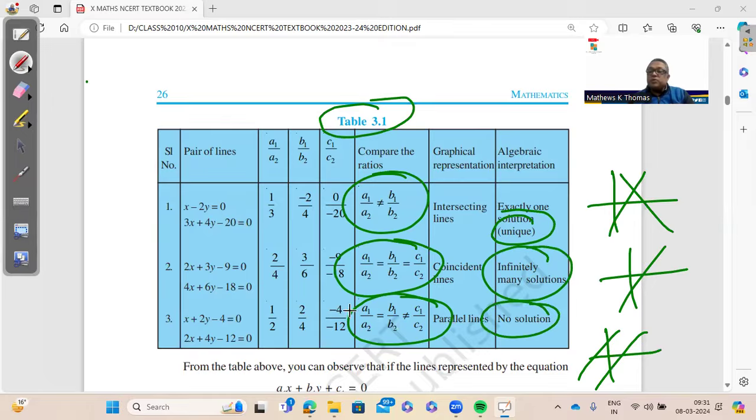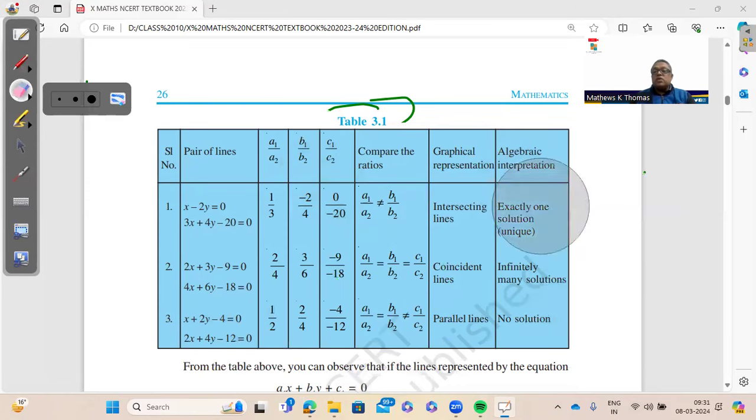This is very, very important. You will get a question definitely on this. And without drawing the graph, you will be able to interpret this if you know a1 by a2, b1 by b2, and c1 by c2, compare their ratios. So kindly go through this condition. Nobody should forget these 3 conditions because they are very important.